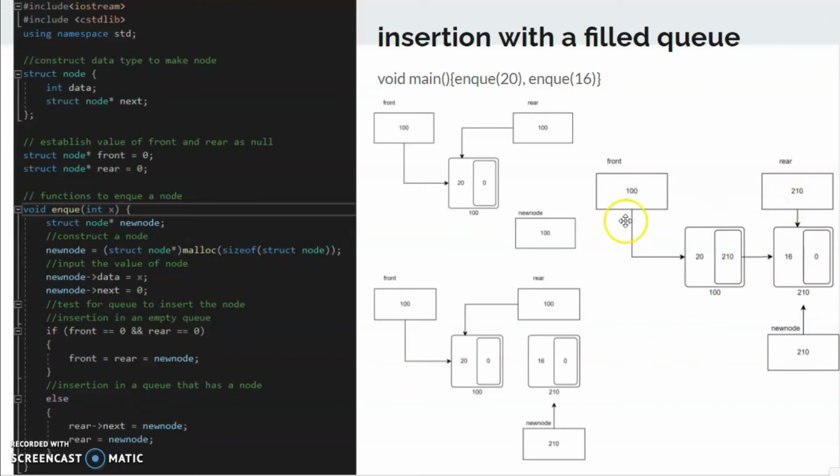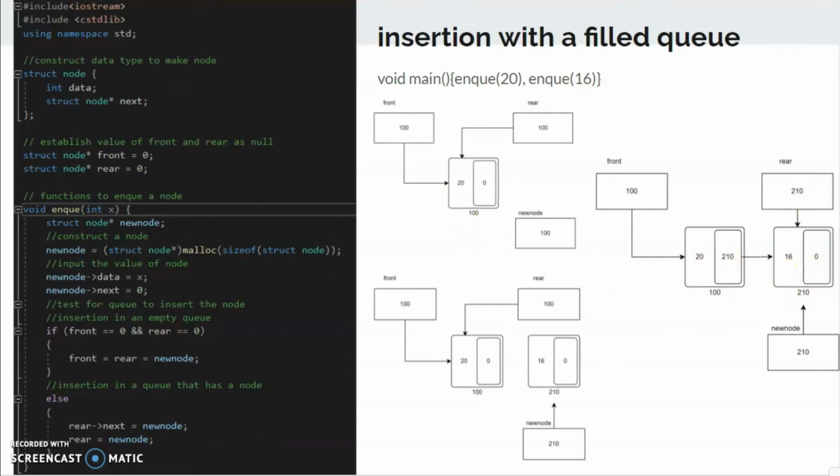It does not have to go through the entire queue if we want to insert a new number. We just have to refer to the rear pointer, because it will always hold the pointer of the latest number. We won't have to go through the whole queue, and thus we will not waste memory or space. And then after we change the rear to the new node, everything will point at the latest node.